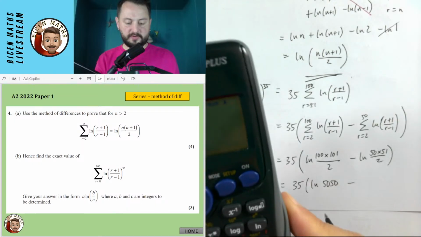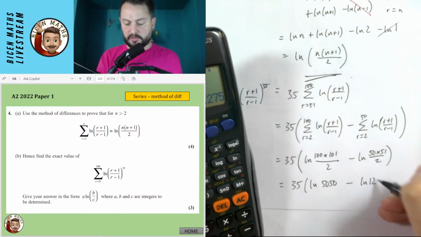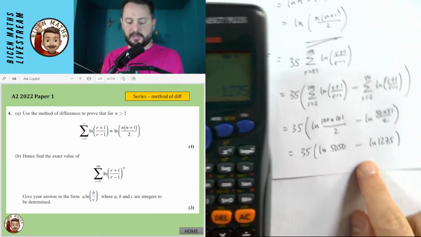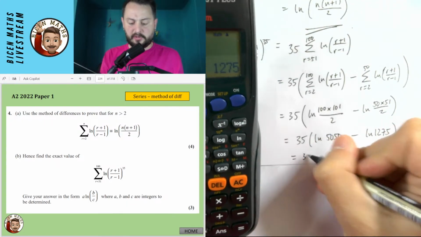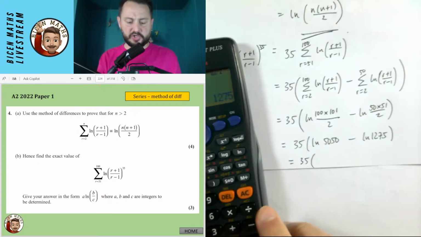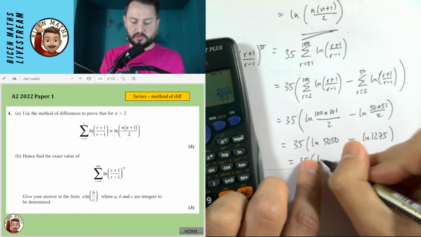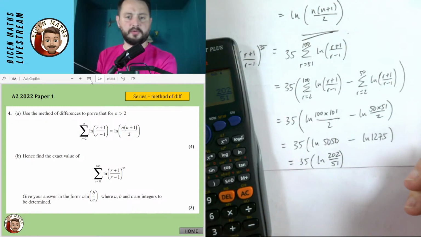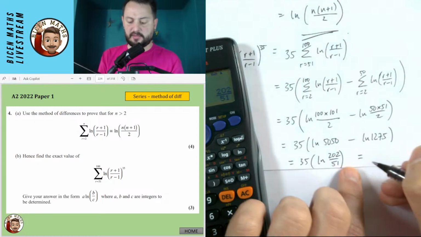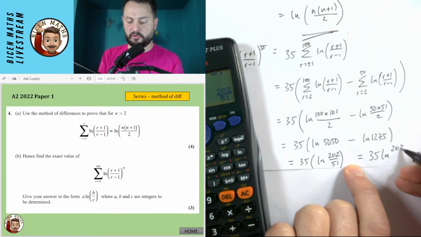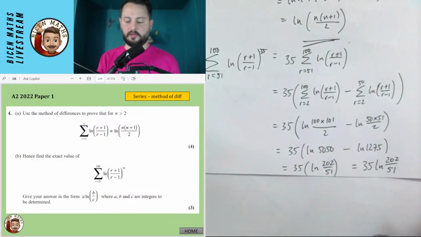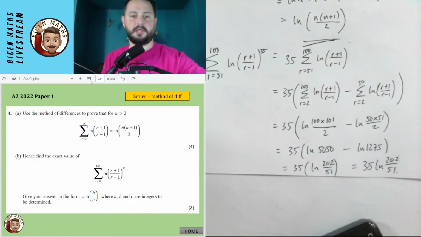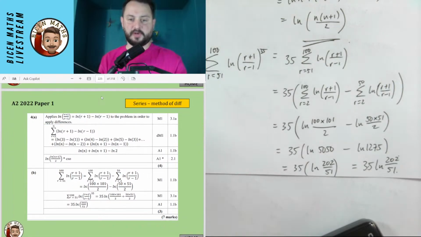And then 50 times 51 over 2 is 1275. And then I can combine these two things together using subtraction, which is the division law. So 5,050 divided by 1,275 is 202 over 51. So I think asking what form they want it in, A ln B over C, yeah, it is 35 ln of 202 over 51. So that's A, B, and C. I hope this is right. Yep, 35 ln of 202 over 51 for this part that we've got here.